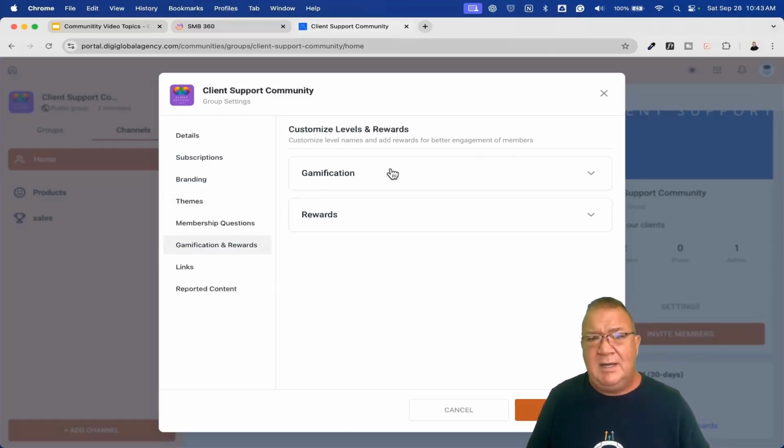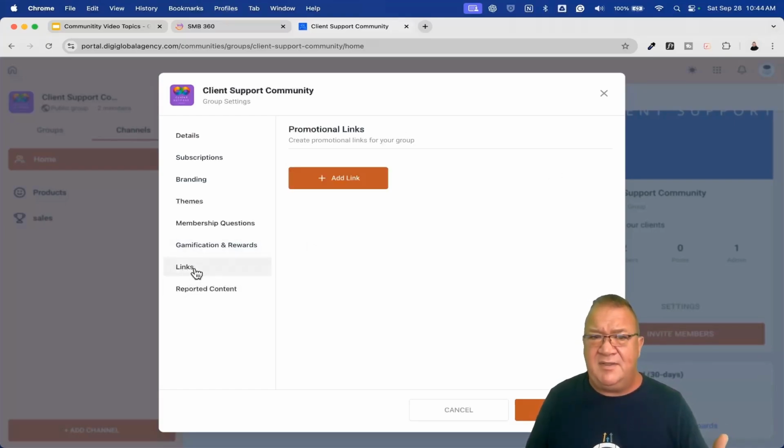Gamification and rewards. Right now, I'm going to wait to talk about this a little bit later when I cover the leaderboard, because that's where we talk about it, and I don't want to jump the gun on that when I'm trying to take things step by step. But I will come back and cover the gamification and rewards area here. I don't want to miss that, but I do want to show you that a little bit later on.